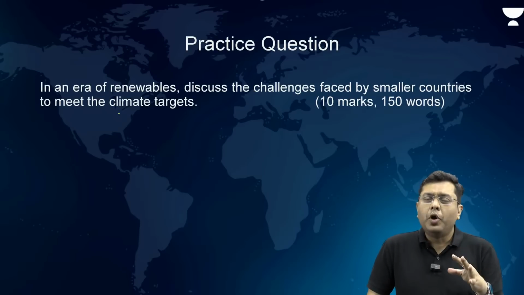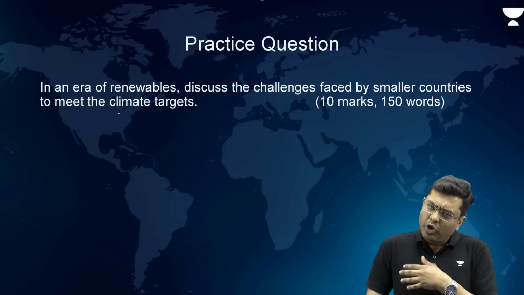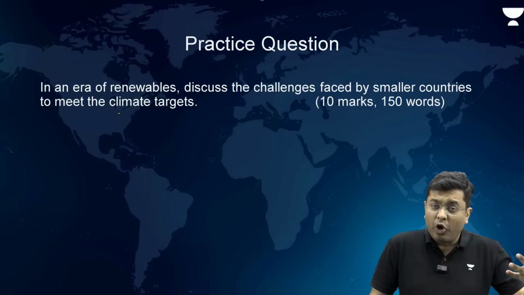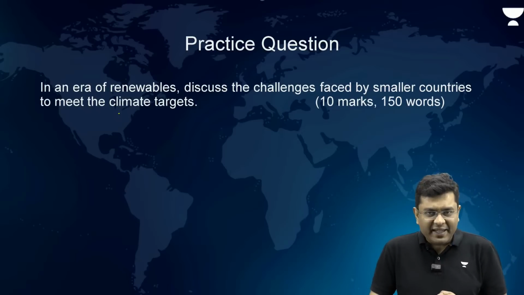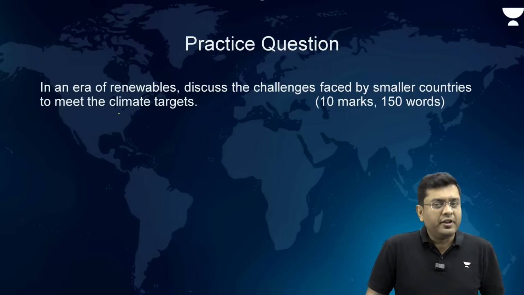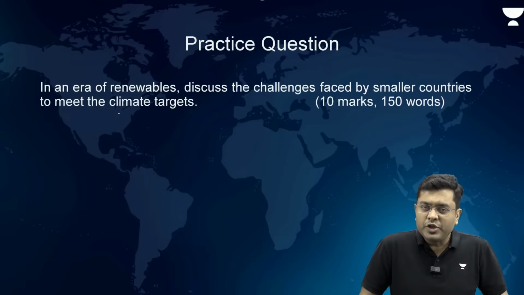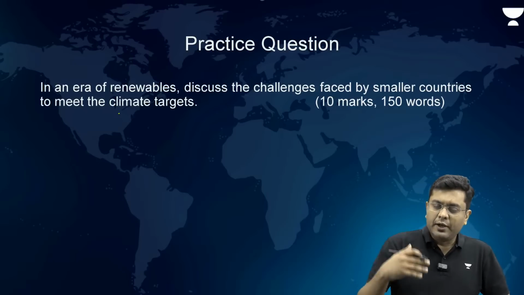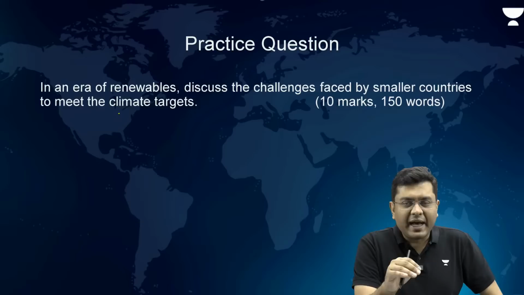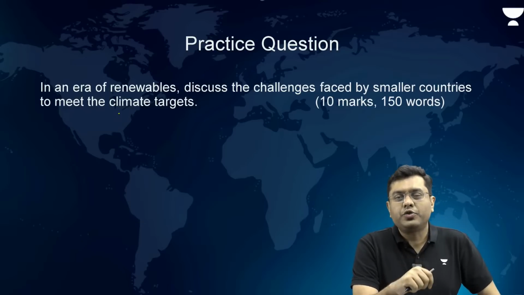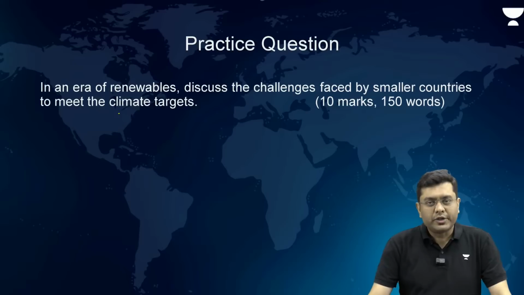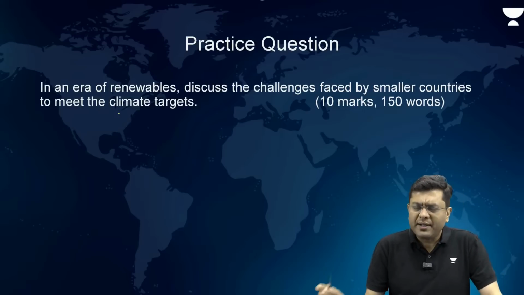Now, after that in the body, talk about these challenges, talk about the strategic autonomy, talk about the lack of space, talk about the lack of available options, the geographical limitations that they have, take the example of Singapore and then mention all the various issues that it faces. And eventually you have to say in the concluding part that if the world has to achieve its climate targets, each and every country has to achieve those targets as well. Okay? And there the world needs to come together and you can provide a kind of a way forward as well.